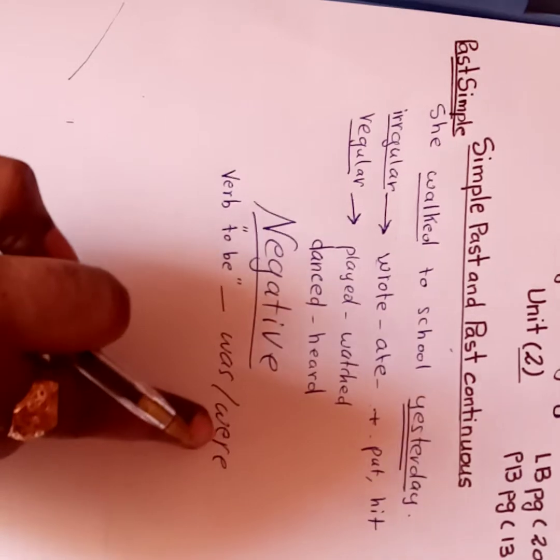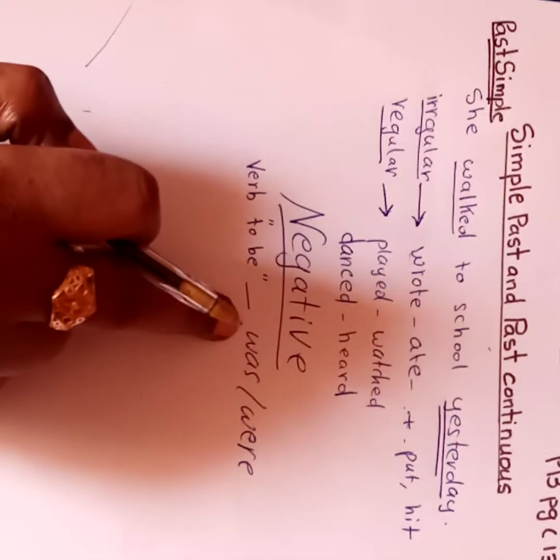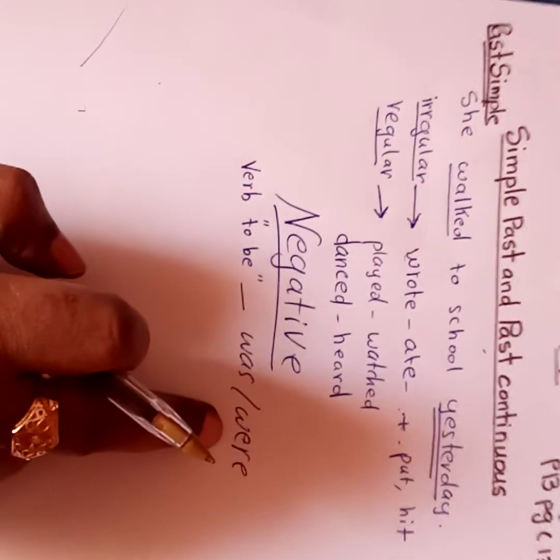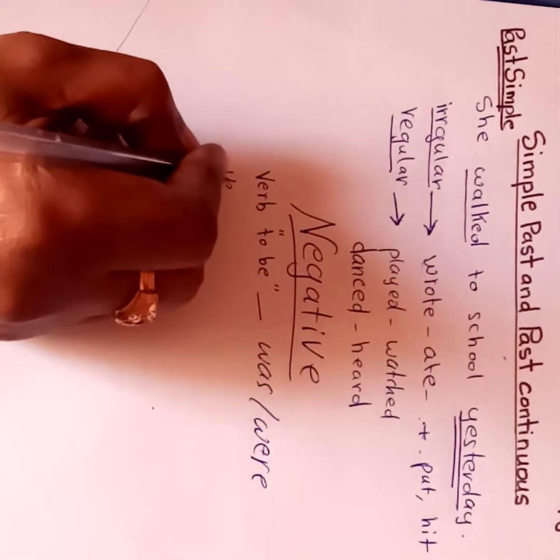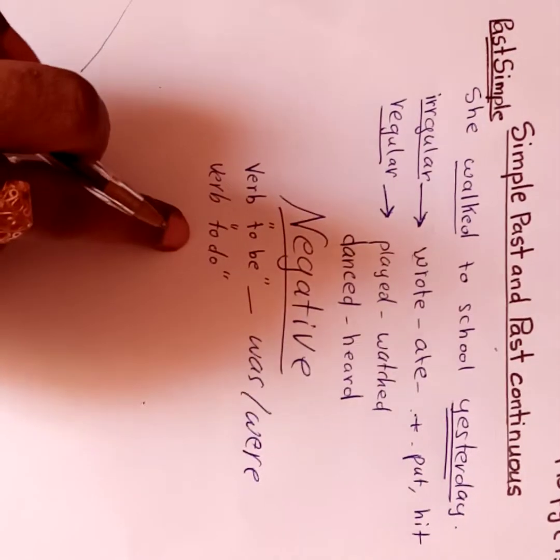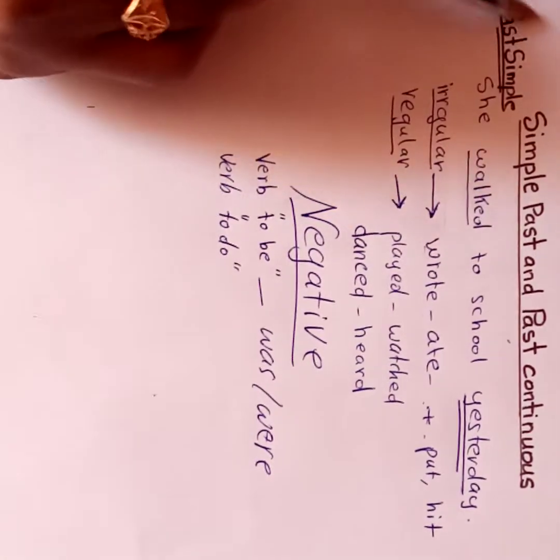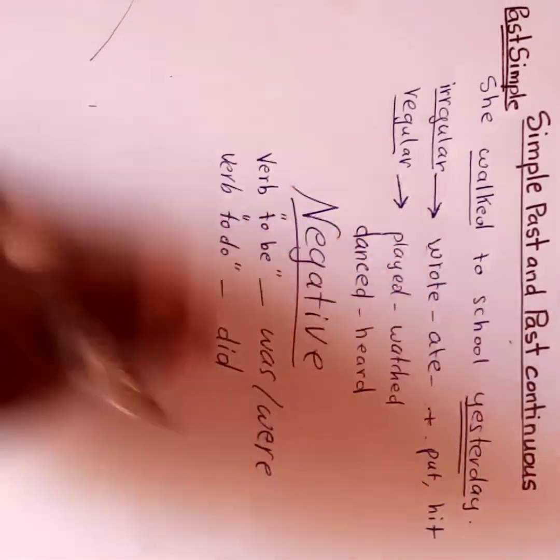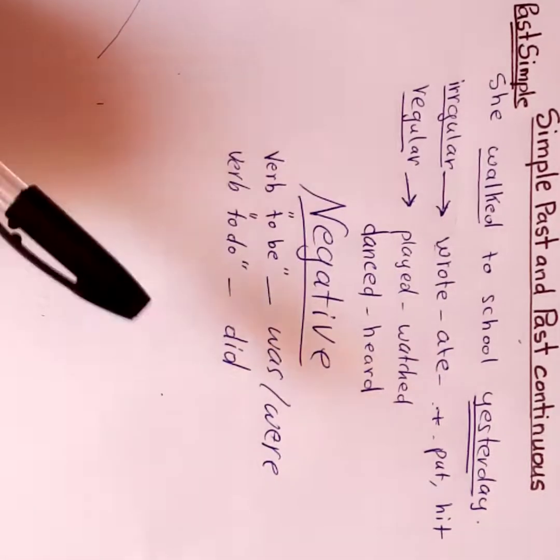Was is for he, she, it. Were is for they, you, we. Here also we say I was, she was, he was, it was, but they were, we were, you were. Okay, don't forget this. And then we have the verb to do. We have the verb to do in the present and in the past, but because we talk about the past simple tense, here we use did. And did is for all the pronouns: she did, he did, I did, we did, you did.